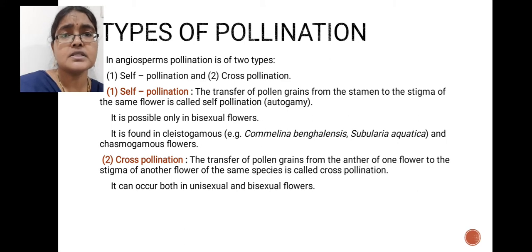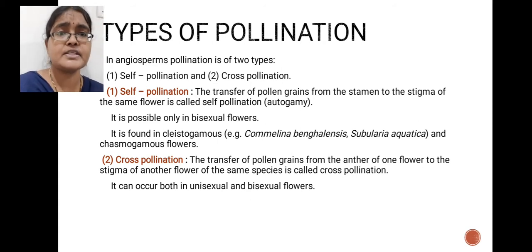That is called self-pollination. This self-pollination occurs in bisexual flowers. In bisexual flowers, both male and female sex organs are present. The male sex organ is the androecium, the female sex organ is the gynoecium. Androecium comprises stamens, gynoecium comprises carpels. From the stamens, pollen grains are released and transferred to the stigmatic region of the same flower. So the transfer of pollen grains occurs between the anther and the stigma of the same flower. That is why this is called self-pollination.